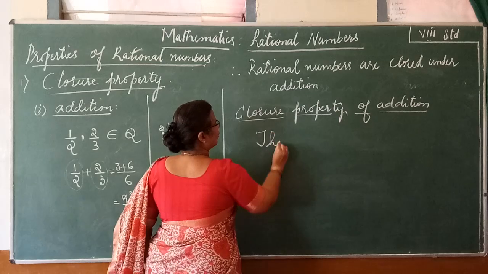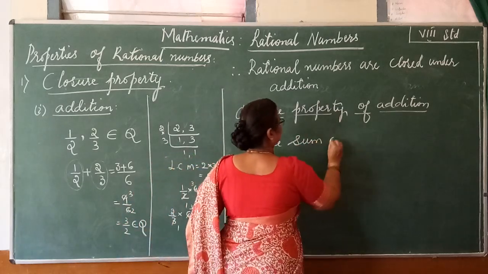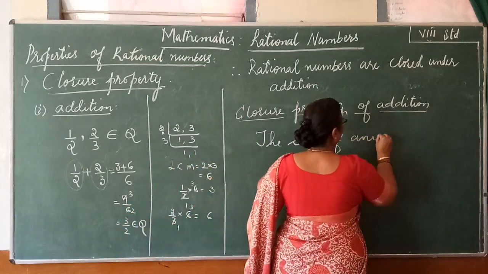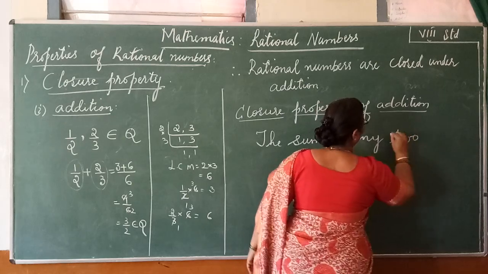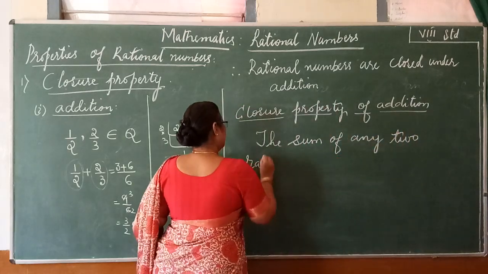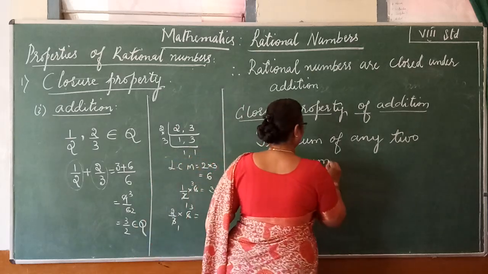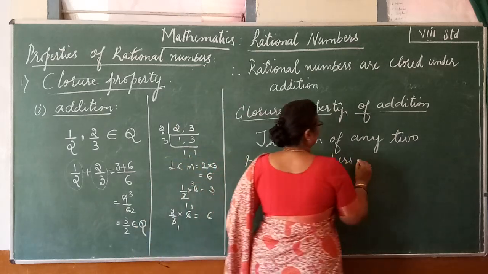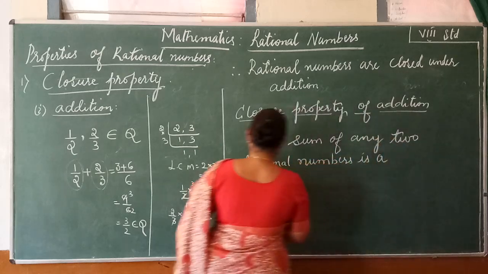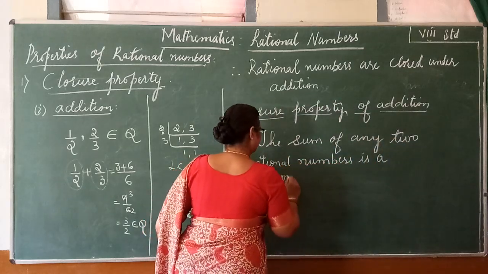The sum of any two rational numbers is a rational number.